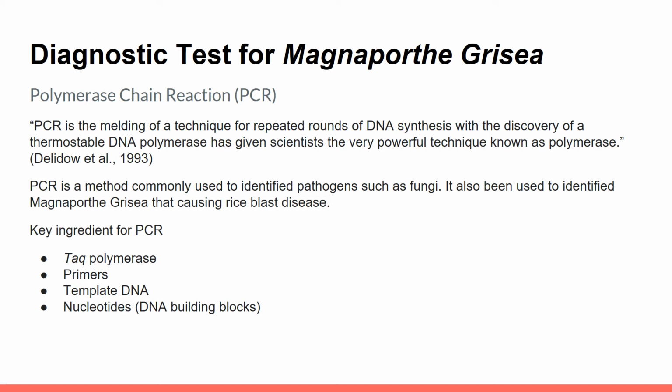Now, why do we use PCR for this disease? Because PCR is a method commonly used to identify pathogens such as fungi. It can also be used to identify Magnaporthe grisea that causes rice blast disease. For the PCR method, there are 4 key ingredients. First is Taq polymerase, then primers, thirdly template DNA, and lastly nucleotides, or in another name, DNA building blocks.